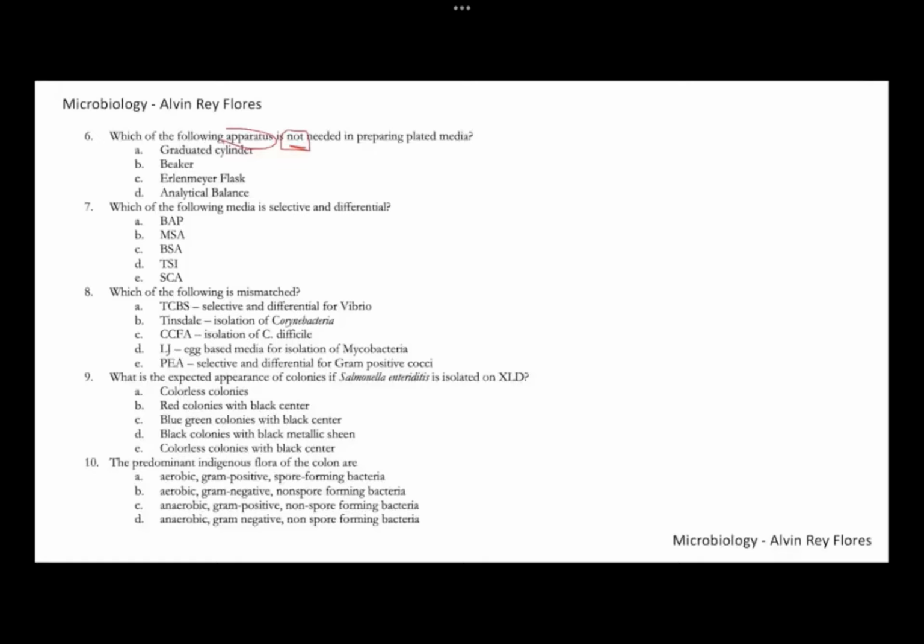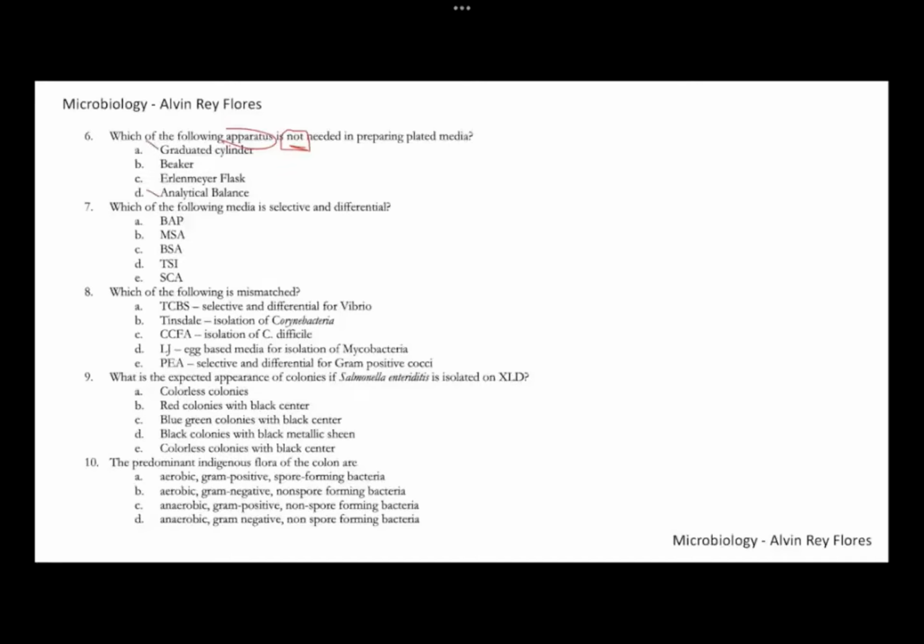Okay, so in the laboratory, we are also preparing different types of culture media. The culture media can be dispensed in tubes or in plates, your Petri dishes. So you need to properly measure the amount of water. You use a graduated cylinder for that. To measure the amount of powdered media, you also need your analytical balance, but that is not used in preparing plated media.